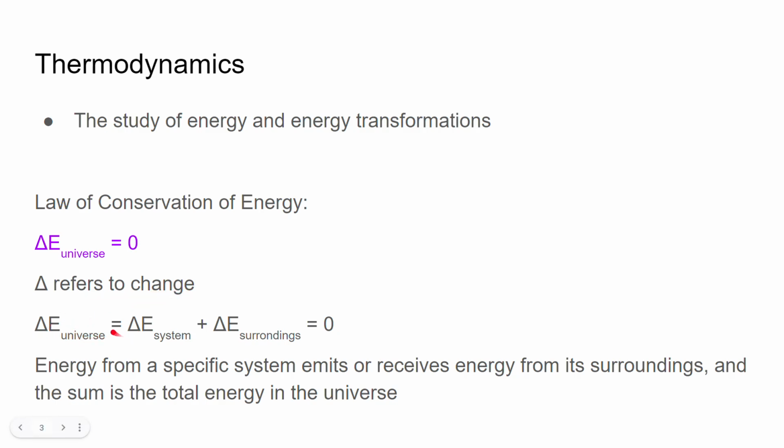So if we split it up, we say the change in energy of a specific system that we create, and its surroundings, equals zero. So all the surroundings in the universe, the change in that, and the change in the system equals zero. So a system emits or receives energy from its surroundings, and the sum is the total energy in the universe. So whatever heat this system gains, this loses. If this system loses, this system gains. There will always be the same amount.